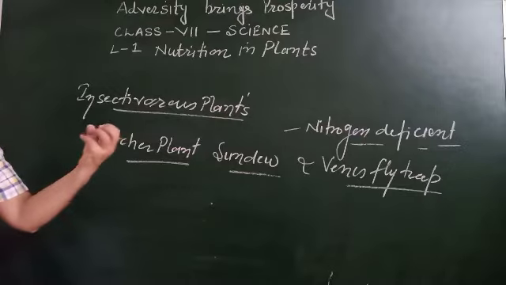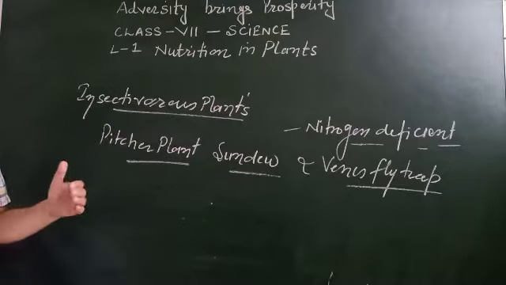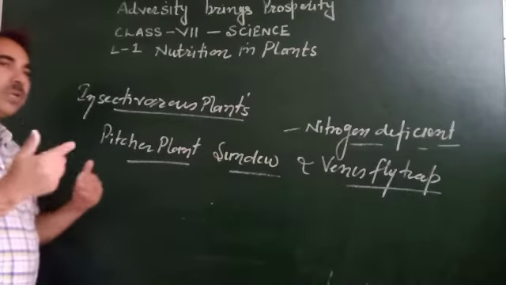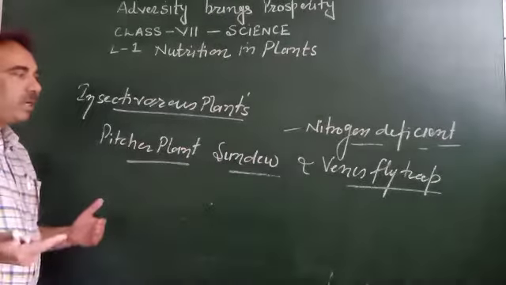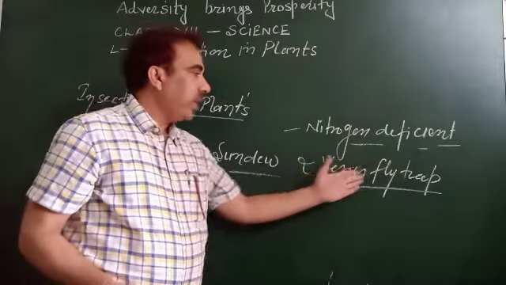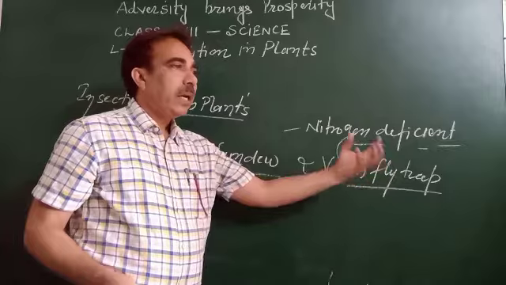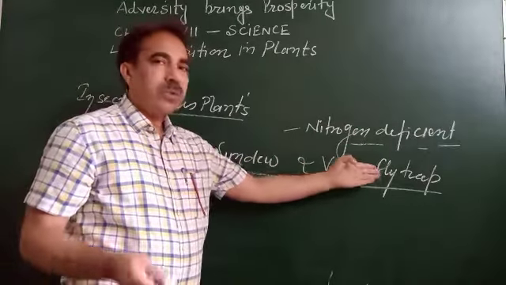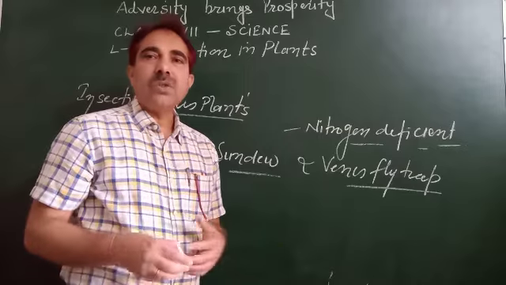When an insect comes closer, it dies, and pitcher plant and sundew get nitrogen or nitrogenous substance from that particular insect. Similarly, Venus flytrap can trap insects and it can easily get nitrogen from them. This is all for the day.